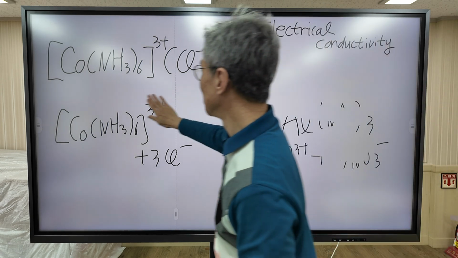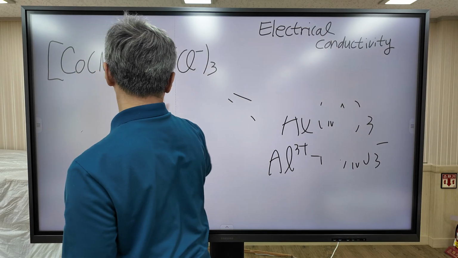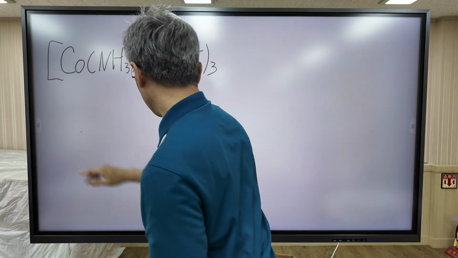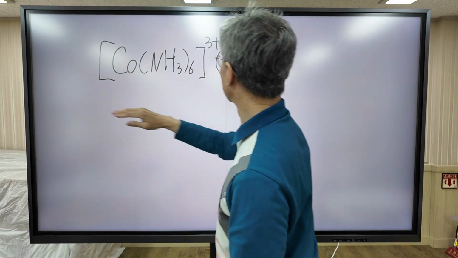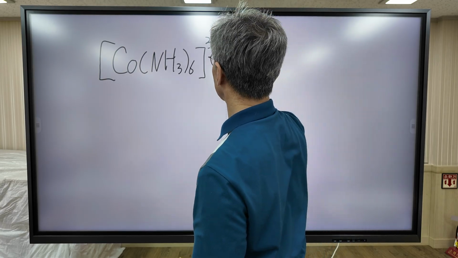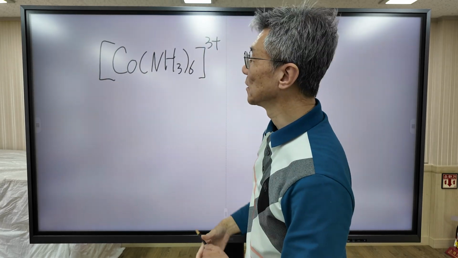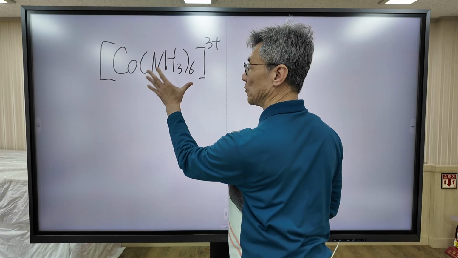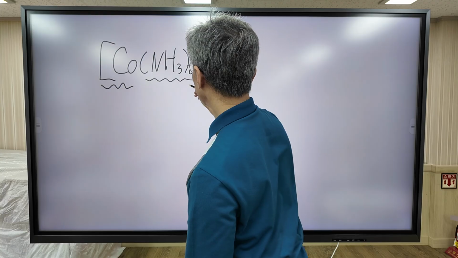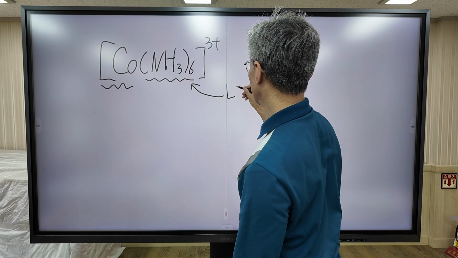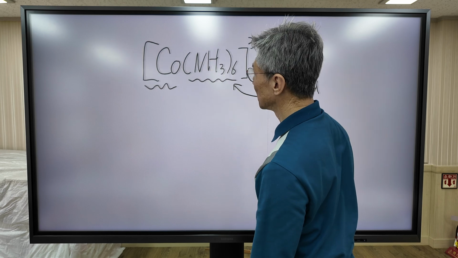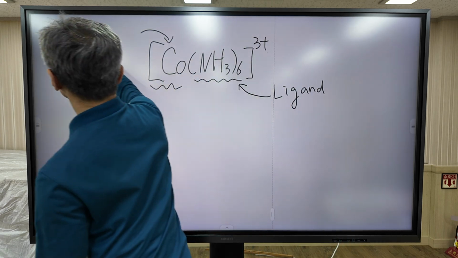Now, this is the newly developed compound. This is called a coordination complex. A coordination complex is composed of 2 parts: this one and this one. This one is called the ligand. And this one is called the central metal ion.